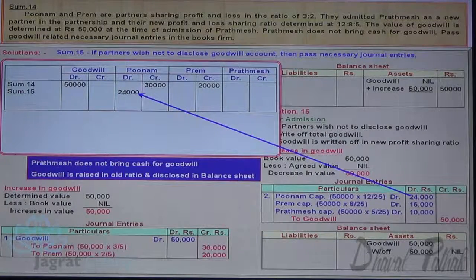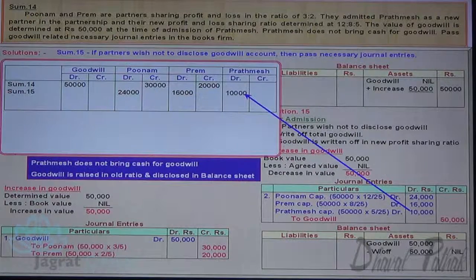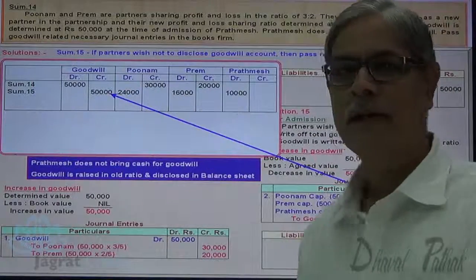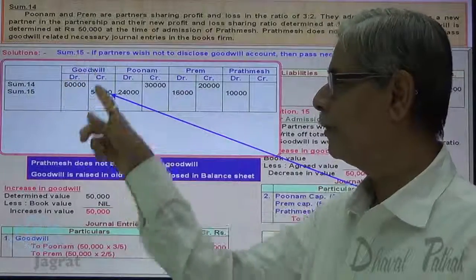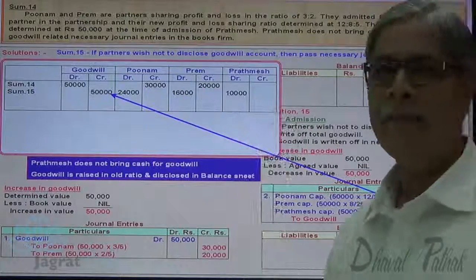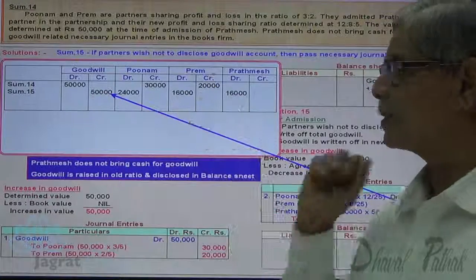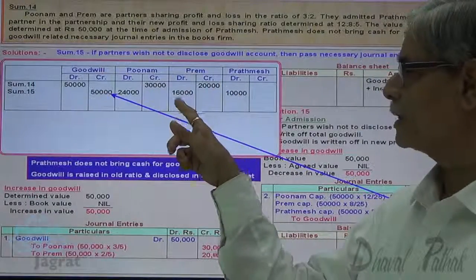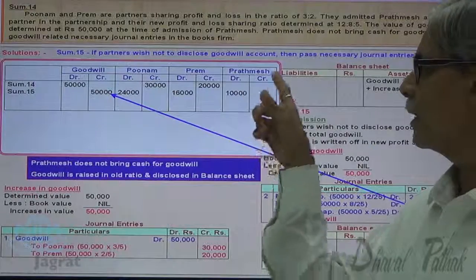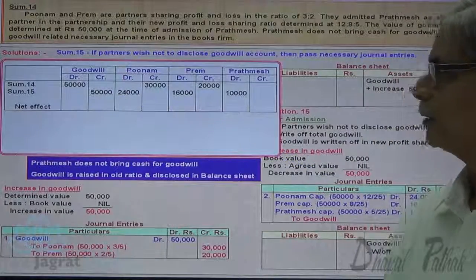I want to write this information in this table. So Poonam account debit 24,000. Prem account debit 16,000. Prathamesh account debit 10,000. To goodwill account credit 50,000. Now I would like to work out the net effect. In goodwill account 50 debit, 50 credit, 0 effect. In Poonam account 30 credit, 24 debit. So net effect is 6,000 credit. In Prem account 16 debit, 20,000 credit. So 20,000 minus 16,000, 4,000 is the net credit effect. And in case of Prathamesh, only debit is 10,000, credit is 0. So here 10,000 debit. If I want to write down the net effect, this is the net effect.